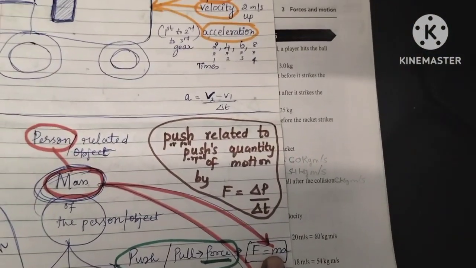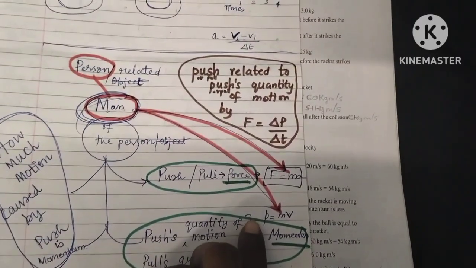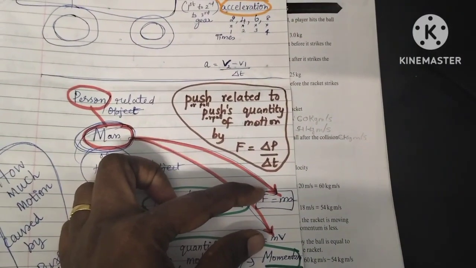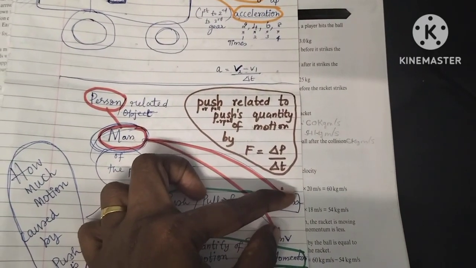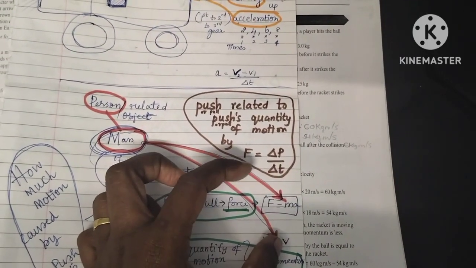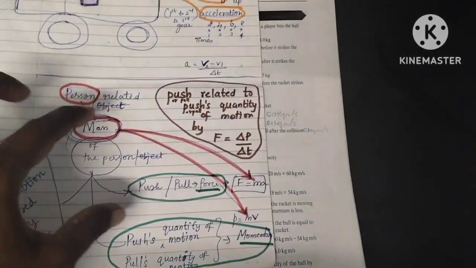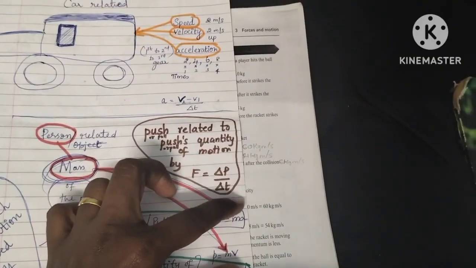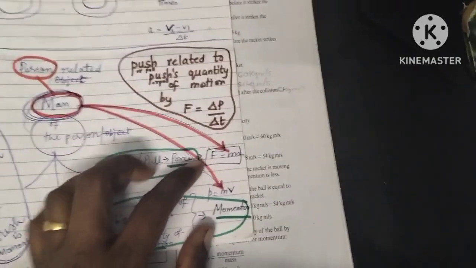See, mass, force, and momentum are all person related. But so, in that mass will definitely come. The other unit, acceleration for force and velocity for momentum, comes from the car related. Okay, but force and momentum are person related, so it has mass. The next unit with which it is going to get multiplied comes from the car related topics.